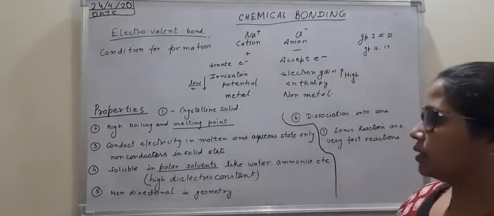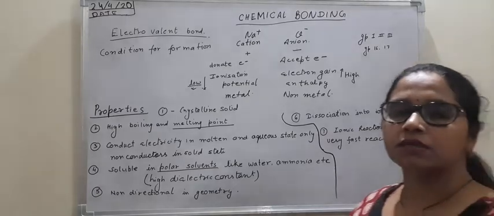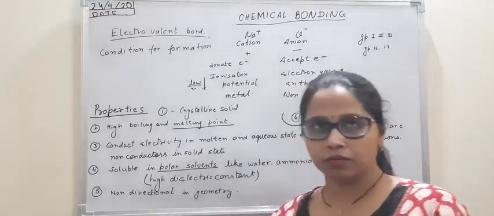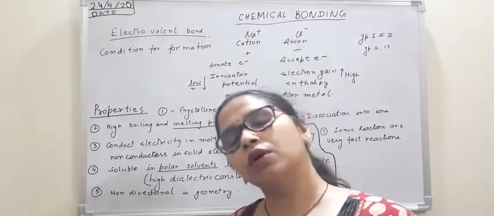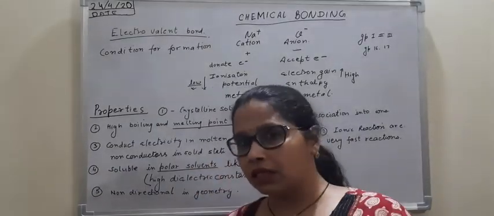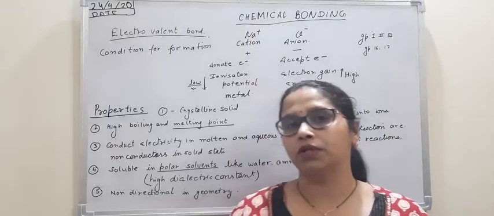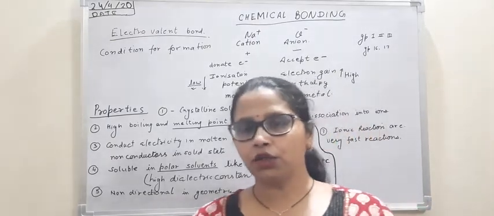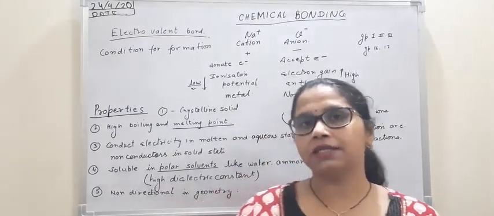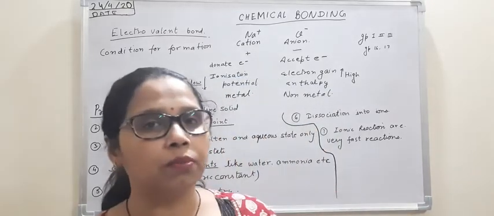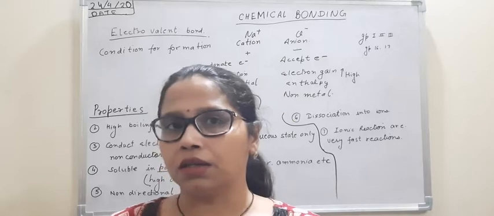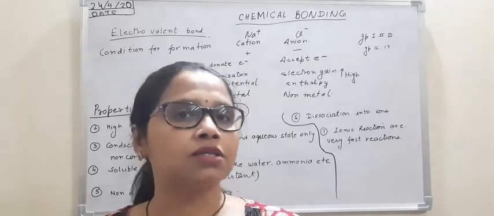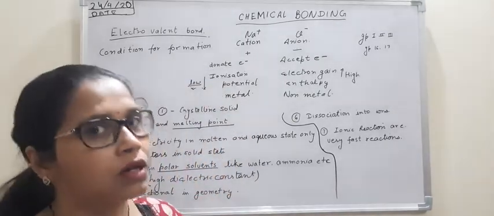Now the fourth point is they are soluble in polar solvents. Polar solvents, you know, North Pole, South Pole, plus, minus, these are called poles. So whenever we are talking about a polar solvent, it means the liquid in which the electrovalent compound is being dissolved should have two oppositely charged faces, here two oppositely charged atoms, or in some way there should be a plus-minus charge separation. That we'll study later on in detail.